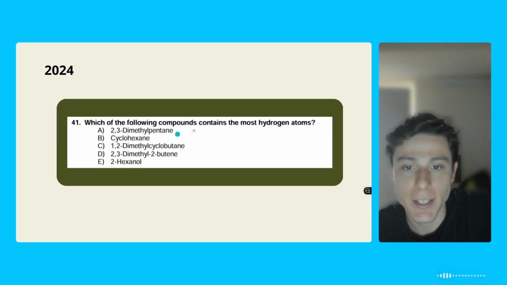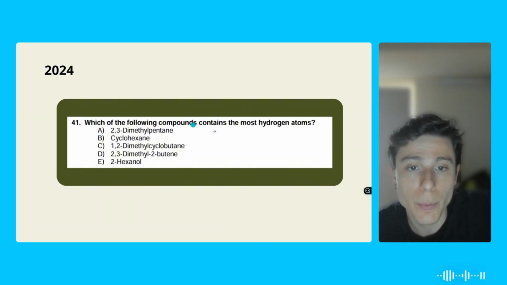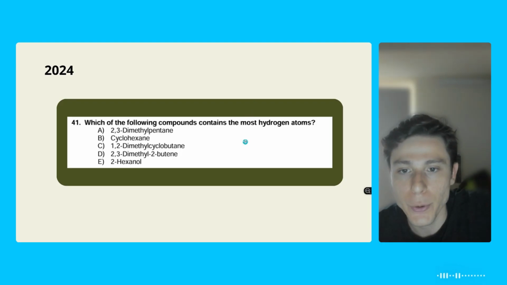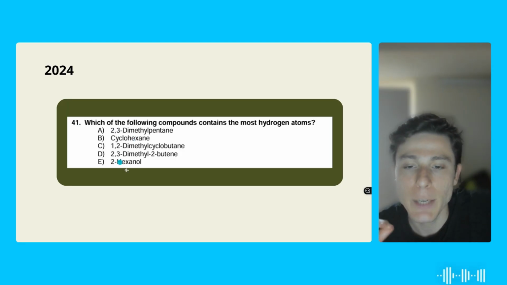So we're going to have questions like this, for example, that are very common, that will ask you which of the following compounds contains the most hydrogen atoms. So you're going to have to grab the name, create the structure, and count the number of hydrogens of each one of them, okay? Taking into consideration that this is a cyclohexane, taking into consideration that we're going to have radicals right here, and that we're going to have some other organic functions right here.